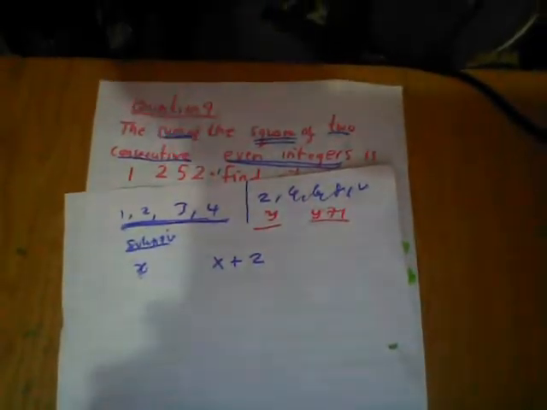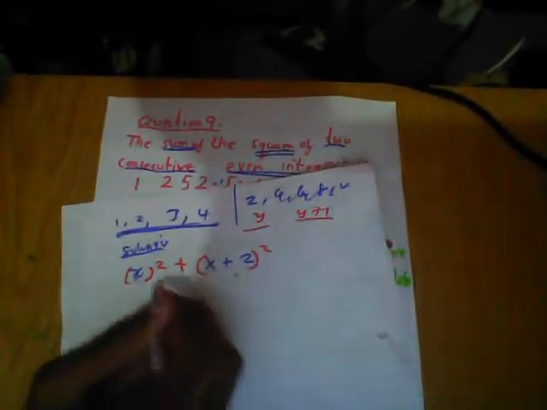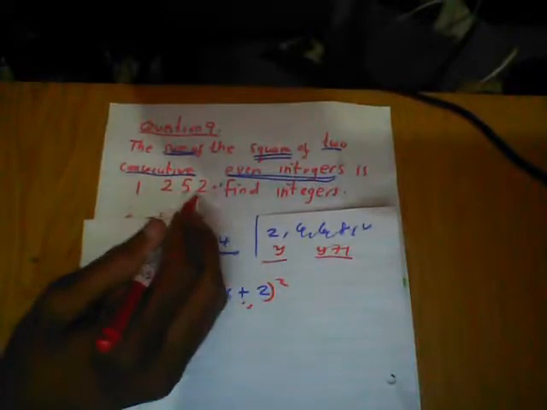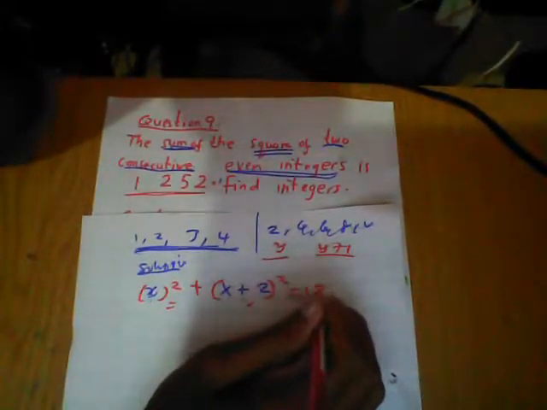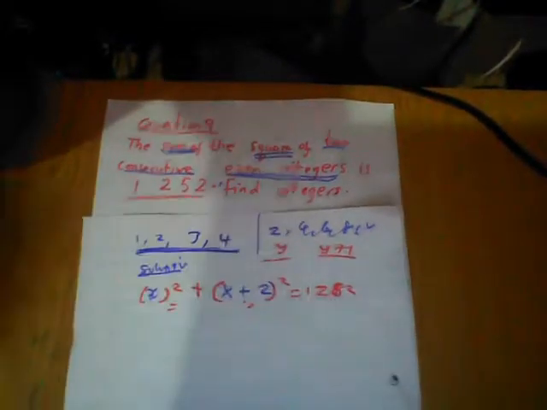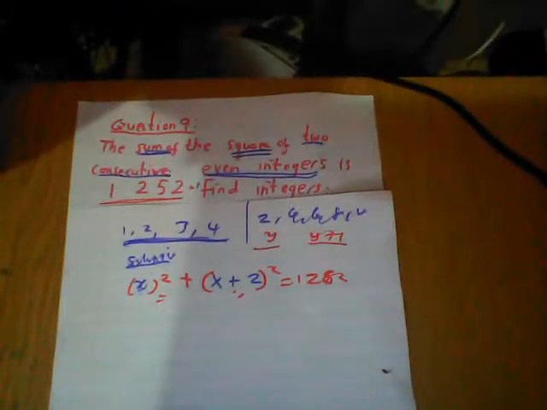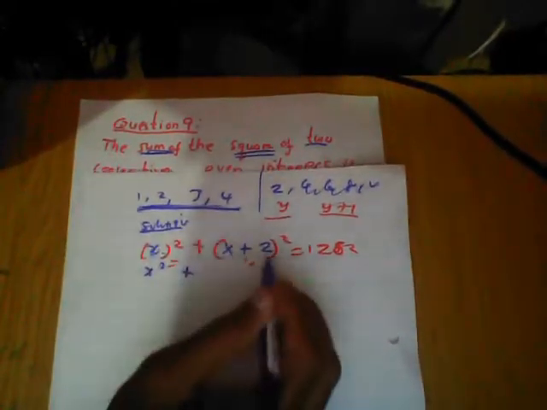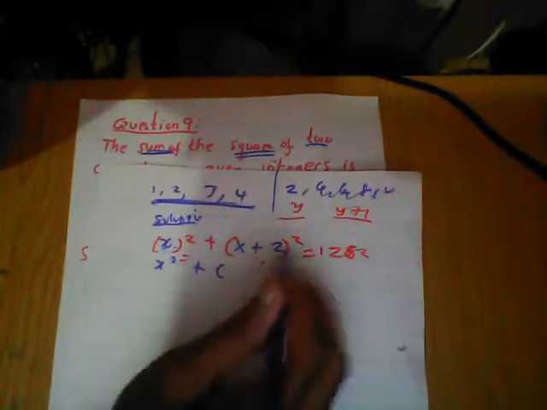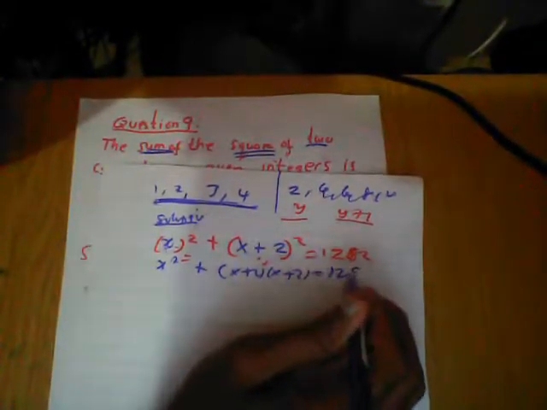They say the sum of the squares of these two consecutive integers, when you add them, gives you 1,252. So x squared, plus now we square this one. If anything is squared, you multiply it by itself: (x + 2) squared, equal to 1,252.